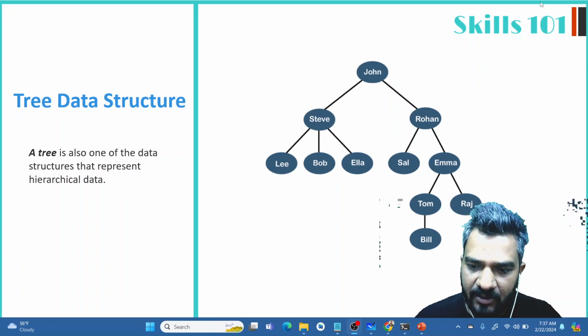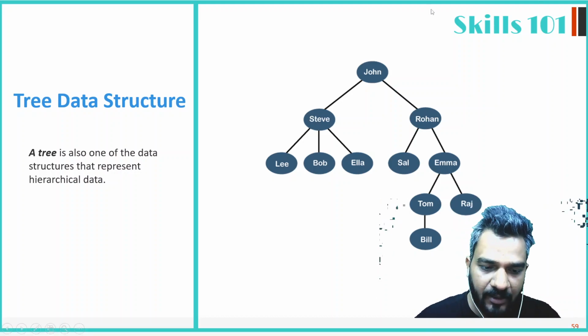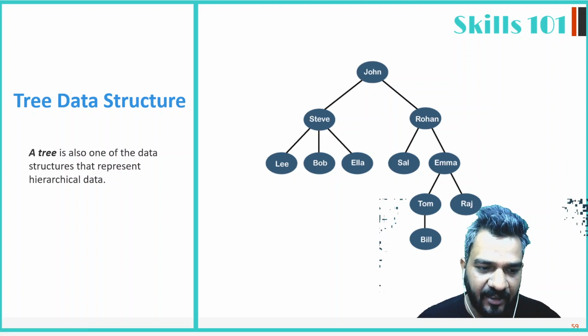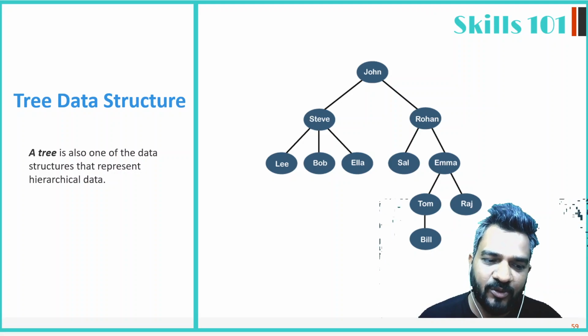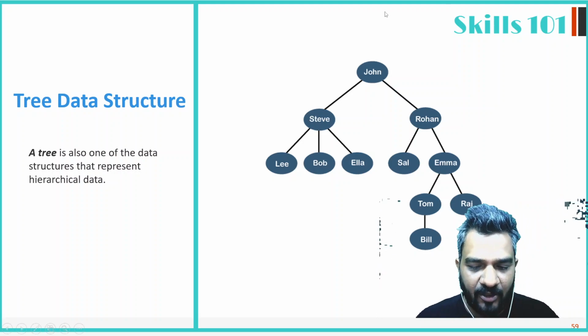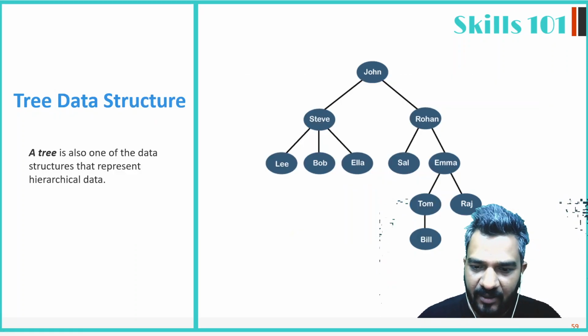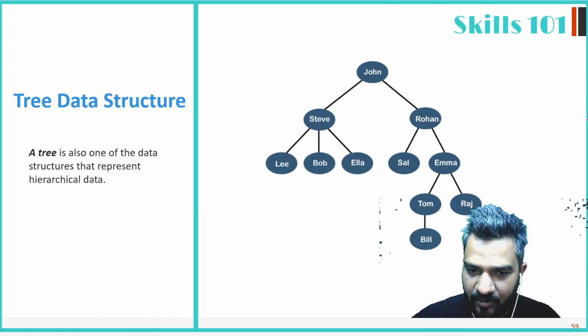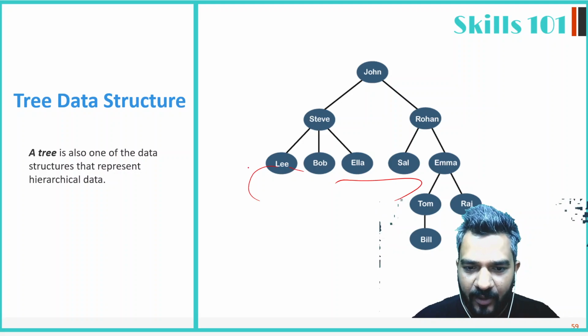So now we will start the tree data structure. In all the data structures that we have studied till now, the tree data structure is known as the hierarchical data structure. Why hierarchical data structure? Because till now, whatever we have been studying, they all were linear data structures.